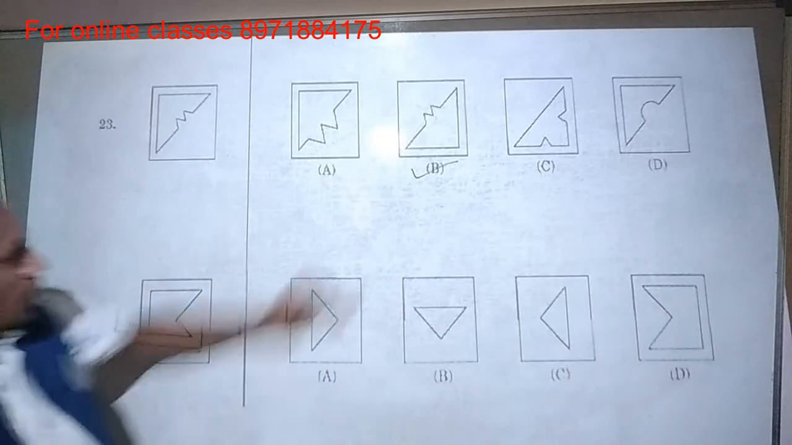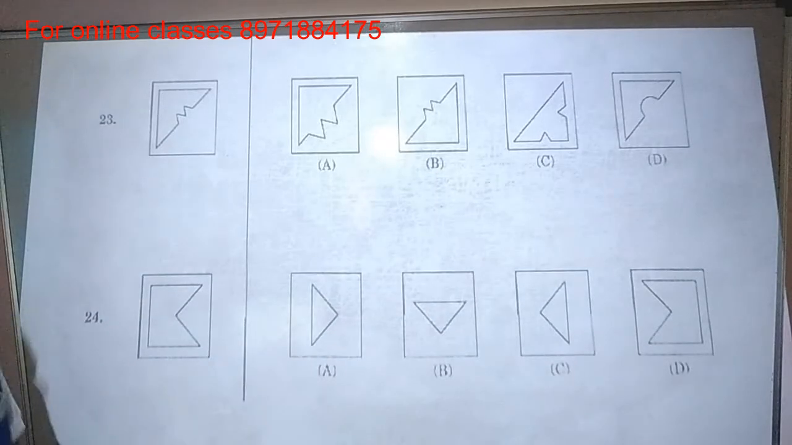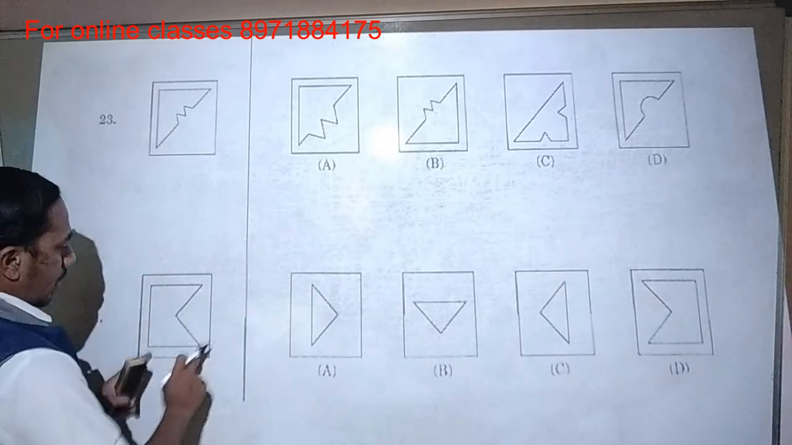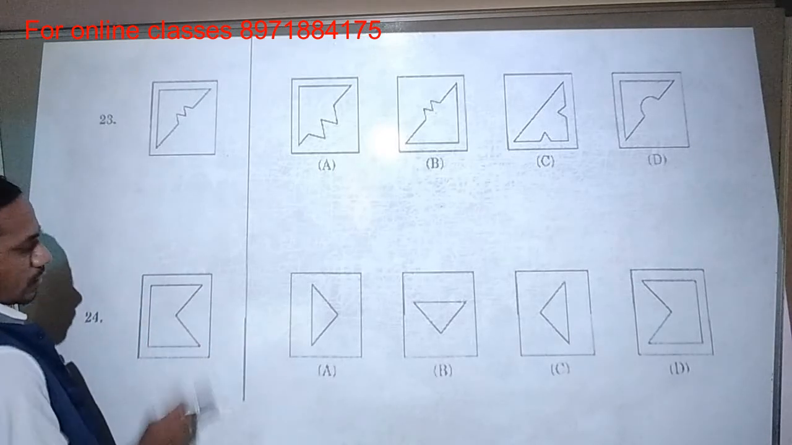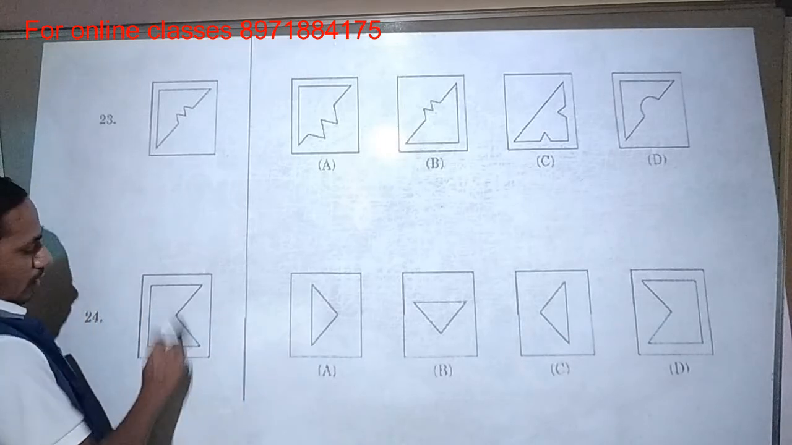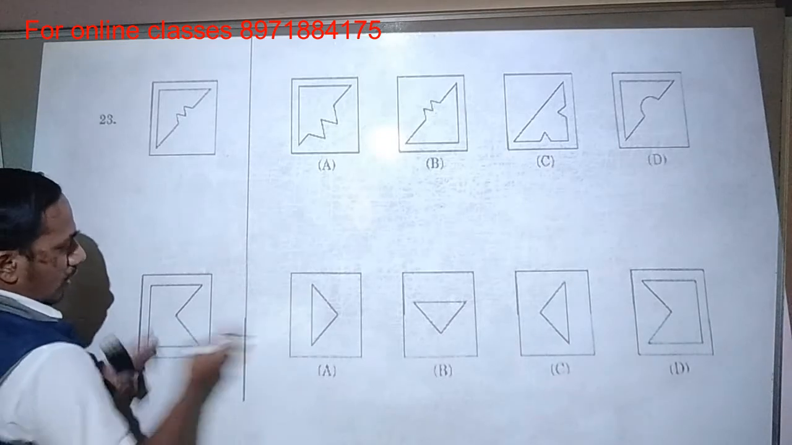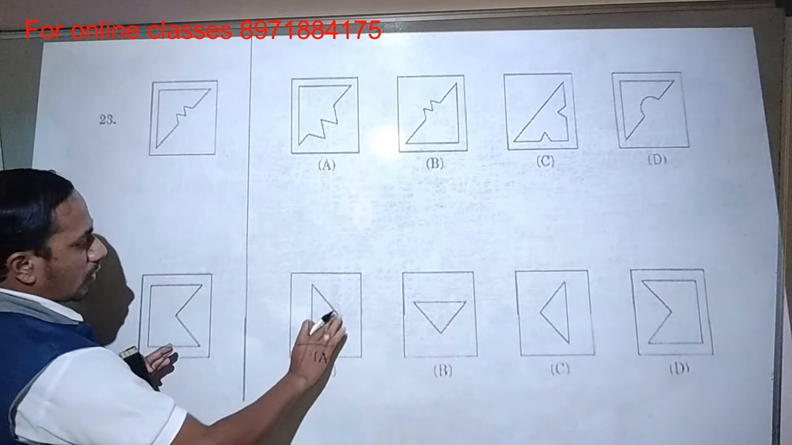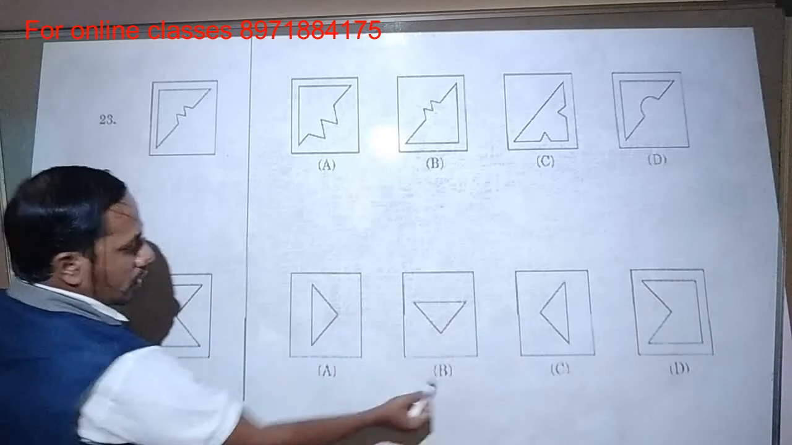Okay. Next, question number 24. So here it is like a full square, but one part they have removed from this place. So you have to fix the correct picture in the question figure. Which one? This one we can fix? No, because this left hand side is there, but this one is showing the opposite side. That's why it is also not fixed. This is also not possible.